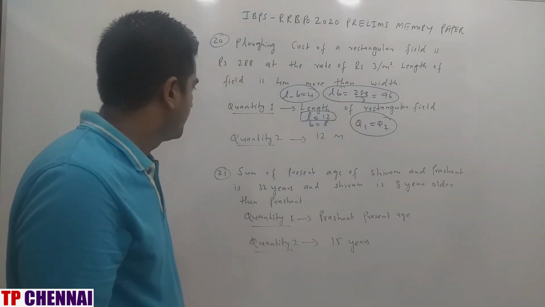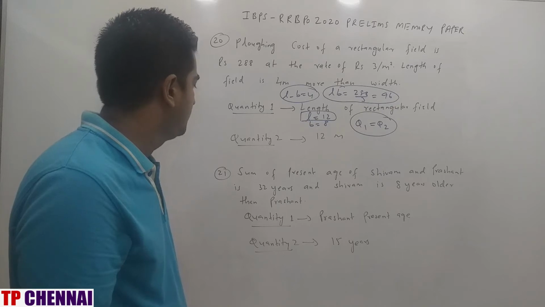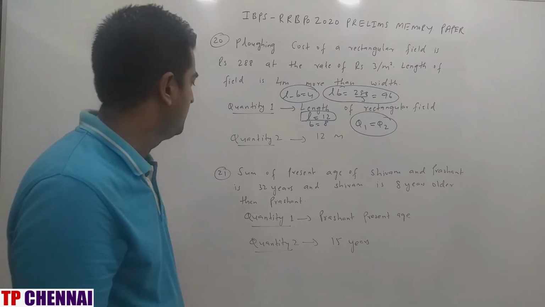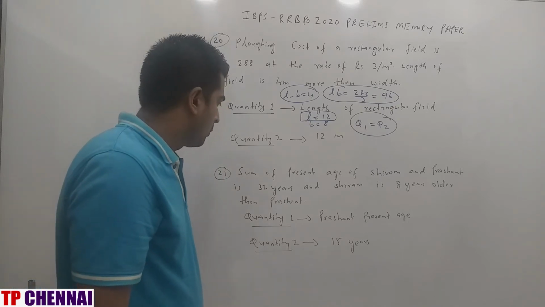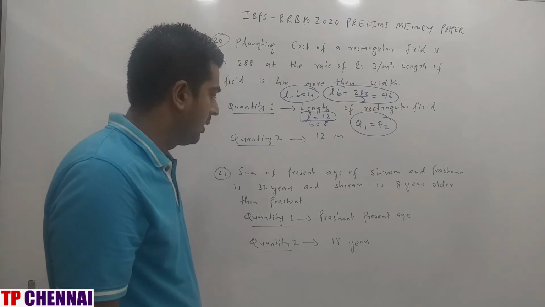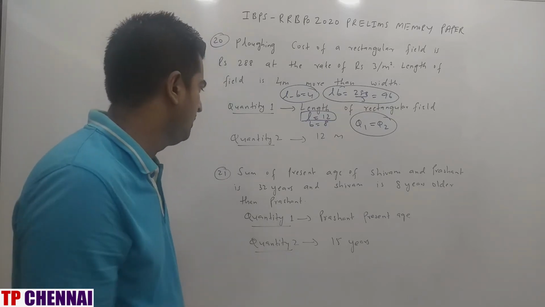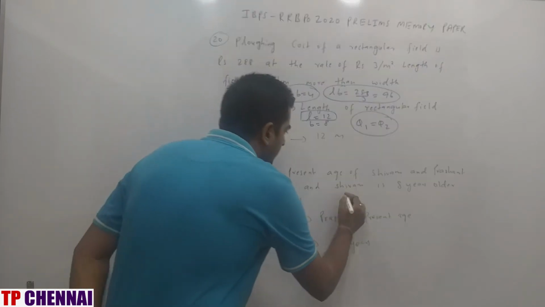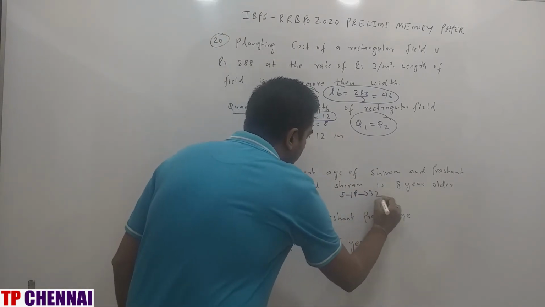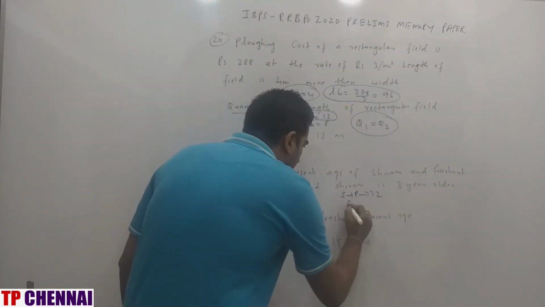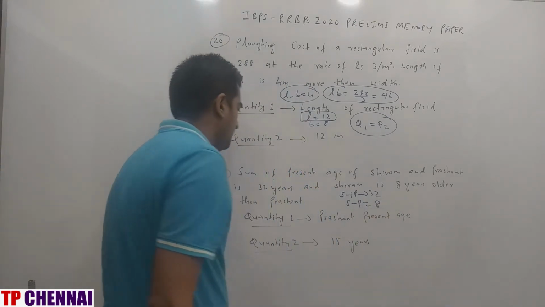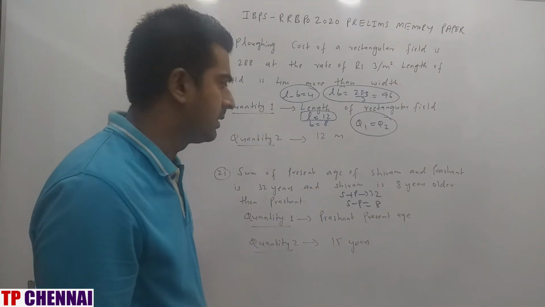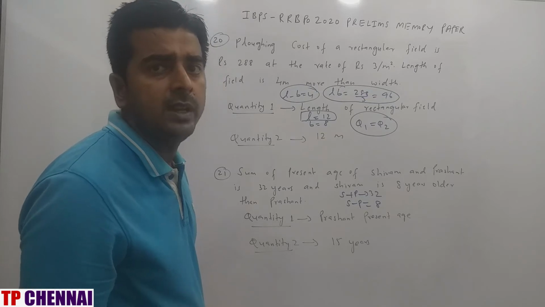Next one. Sum of the present age of Shivam and Prashant is 32 years and Shivam is 8 years older than Prashant. Quantity 1 present age of Prashant and quantity 2 is 15 years. This also we can solve orally. Sum. So Shivam plus Prashant you should get 32 and Shivam is 8 years older than Prashant. What can be the number? Of course 12 and 20.